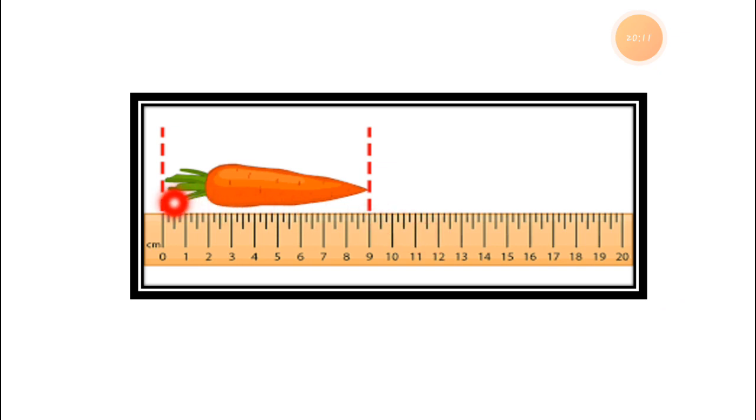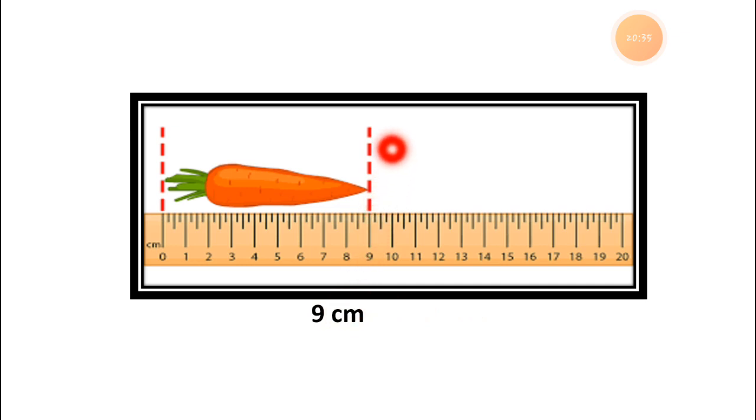Now here is the example of the carrot. How long is this carrot? So here is 0 centimeter. We have to start with the 0. And how long is this carrot? This carrot is 9 centimeter long.